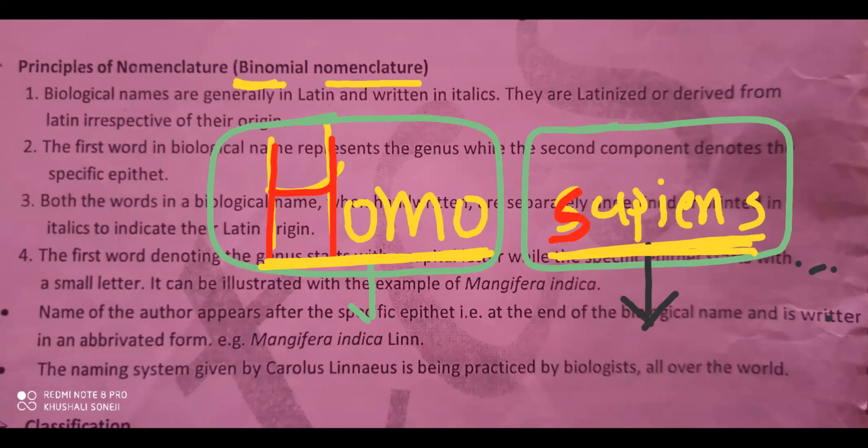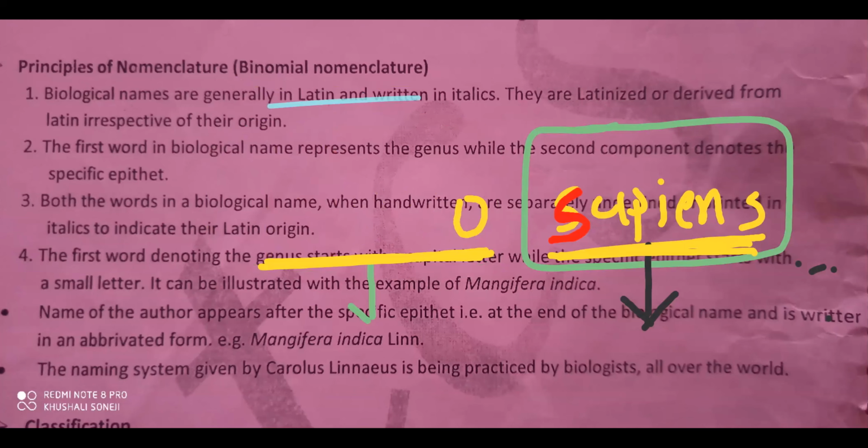Next, after the scientific name, if we want to add the name of the author who has given this name, that name comes right after the species or specific epithet. So the name of the author appears after the specific epithet or species, like Mangifera indica.